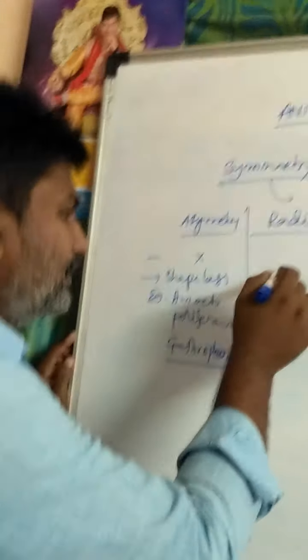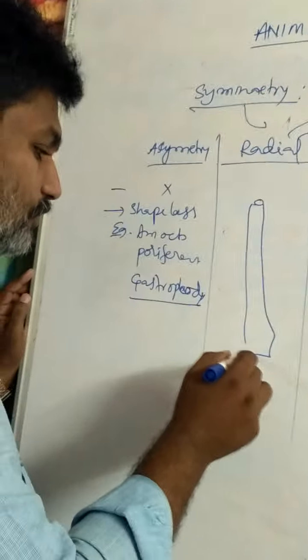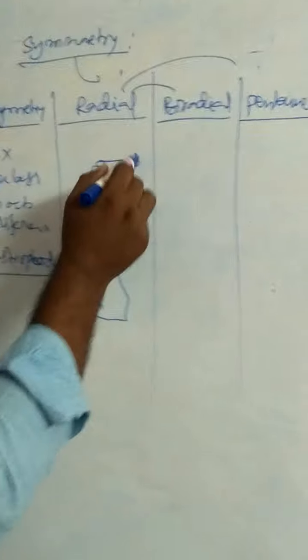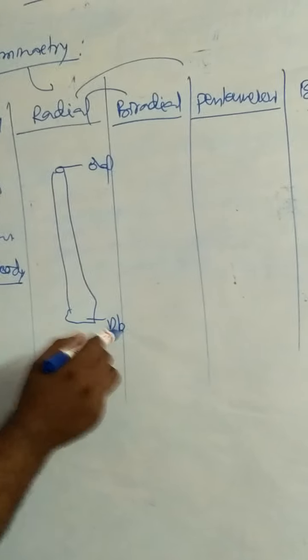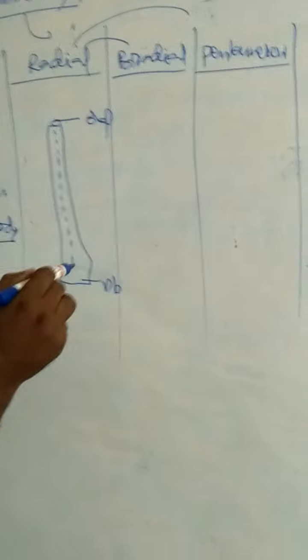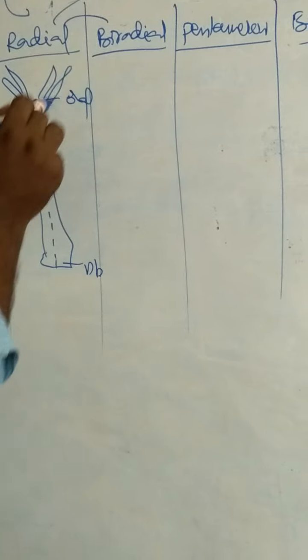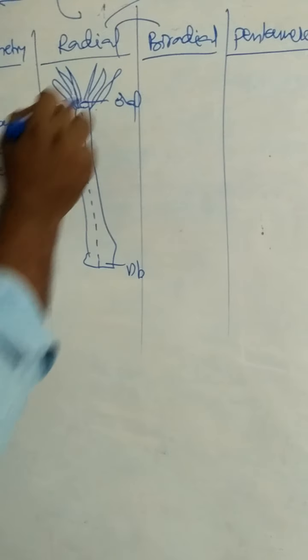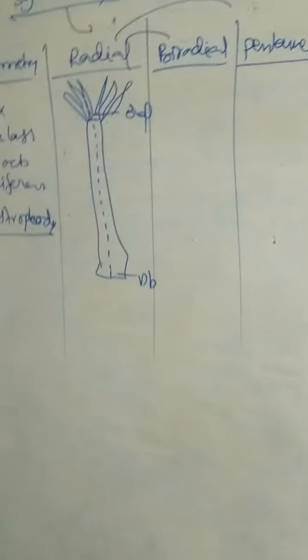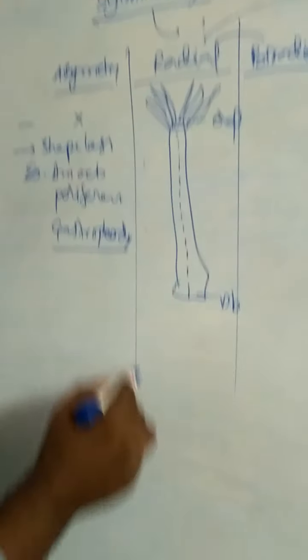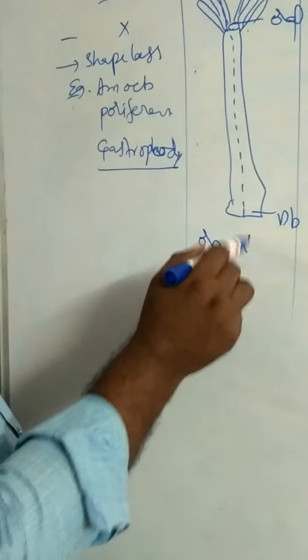Radial symmetry. In radial symmetry, the principal axis is the oro-aboral axis. This is the oral end and this one is the aboral end. For example, this one is hydra. Tentacles are present around the oral end or mouth. The principal axis in radial symmetry is the oro-aboral axis.